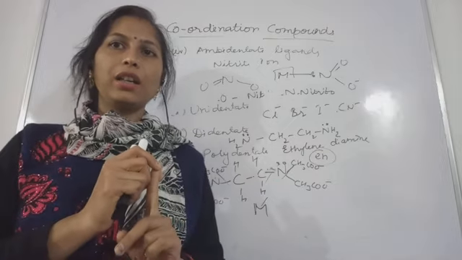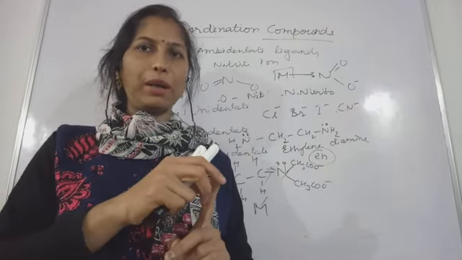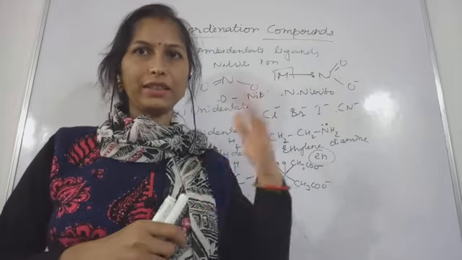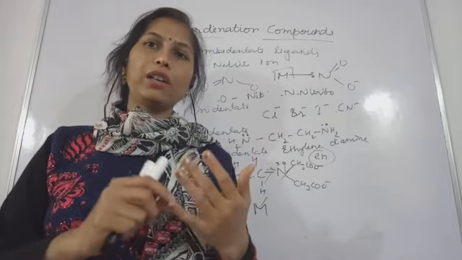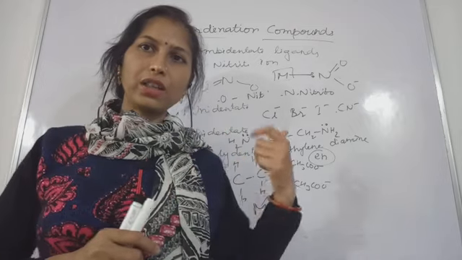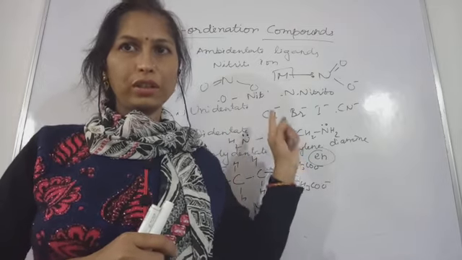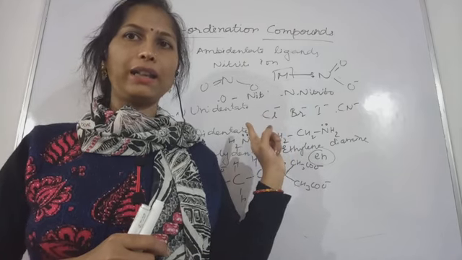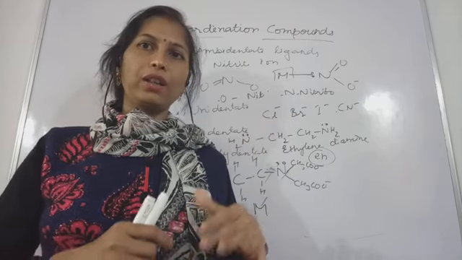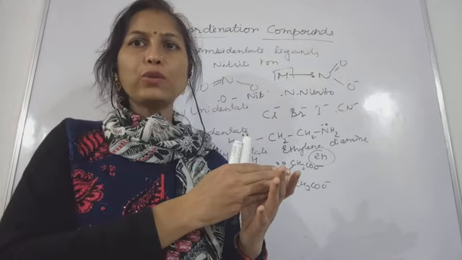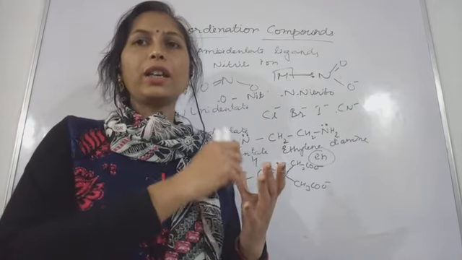First let's summarize whatever we have learned within 2 minutes. Let's see what we have learned. First of all, Werner, he actually experimented with one coordination compound, where cobalt was the central metal atom, and there he found that the species which were written inside the square bracket were not ionizable.